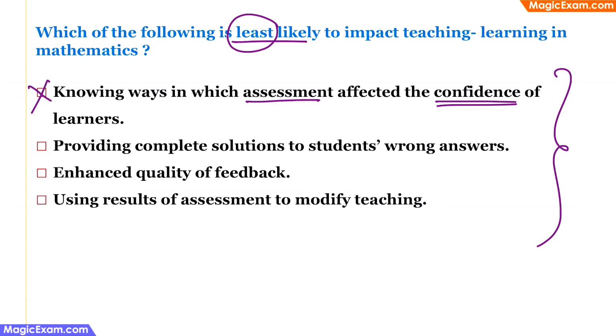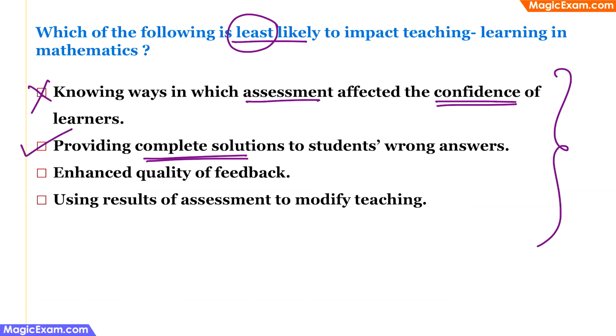The second option is providing complete solutions to students' wrong answers. Now, providing complete solutions is something that is done by guidebooks or even by the answer keys. Therefore, as a teacher, if you are just providing complete solutions, then you are not adding much value, because the students know what the correct answer is, but they don't know where they are going wrong, or what the concepts are that they should understand. Therefore, if it is done completely on a standalone basis without any additional teaching, then providing complete solutions will have the least impact, and this is the answer choice.